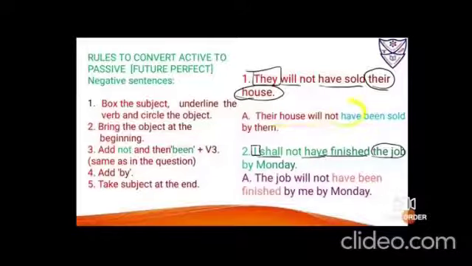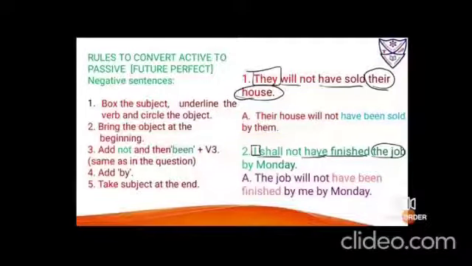Then use have. Additional word BEE and been. Verb in its same form sold. Then add by and take the subject at the end, so they changes to them. So it becomes their house will not have been sold by them.